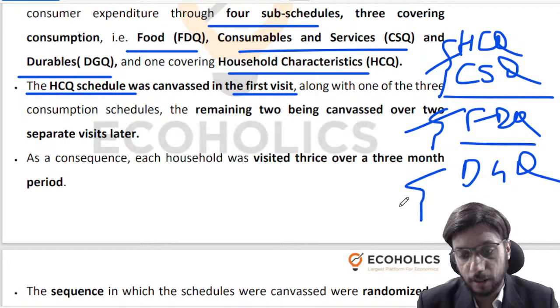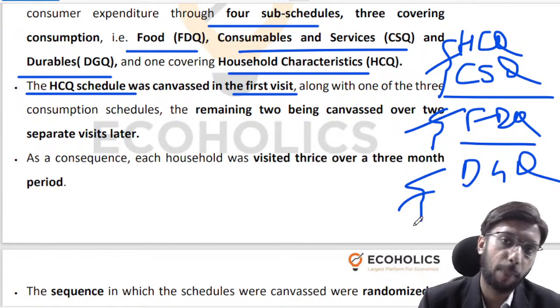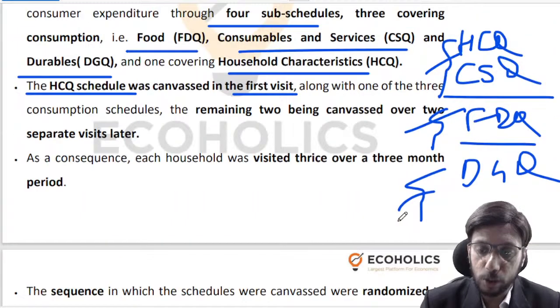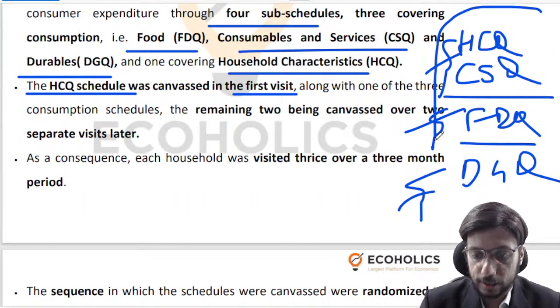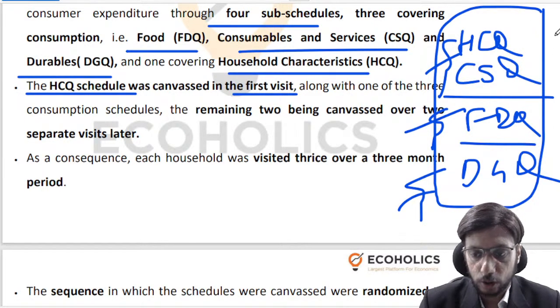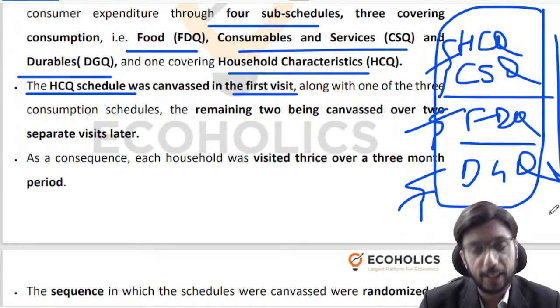Now this is a major change as compared to what used to happen in the past. In the past, we used to cover this entire set of schedule, subschedule, etc. in one visit itself, right? In one particular order, right? So that was apparently a not so great design of the survey. Why?